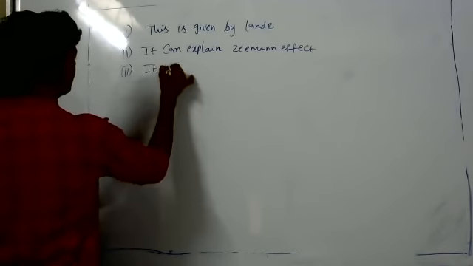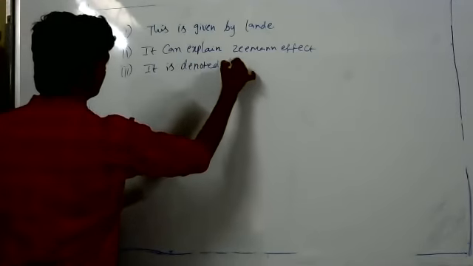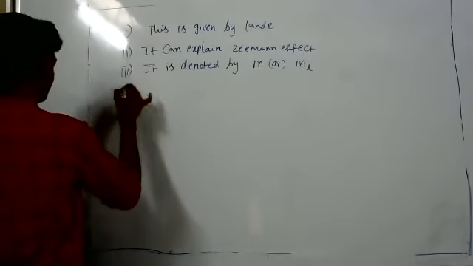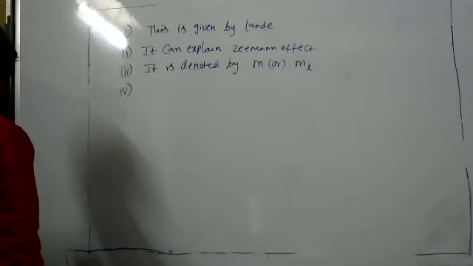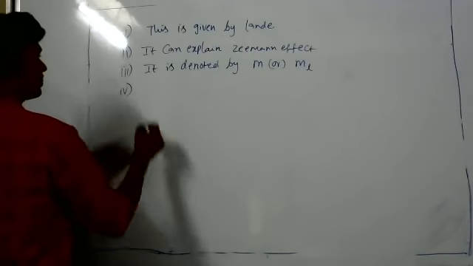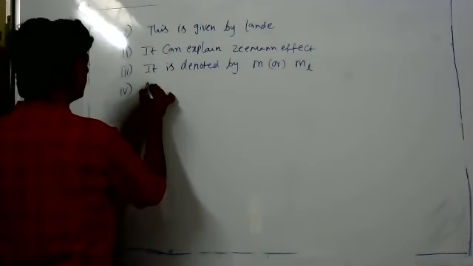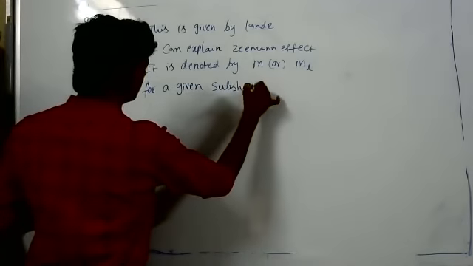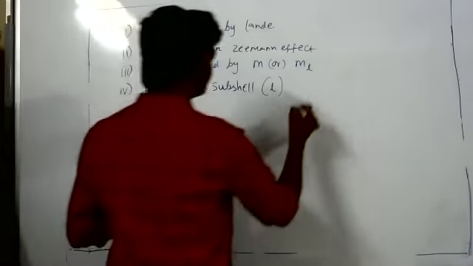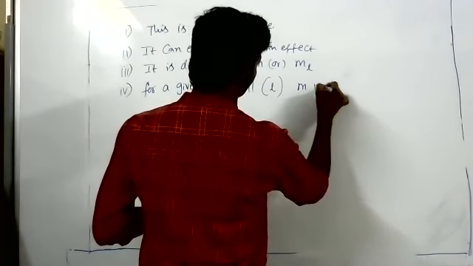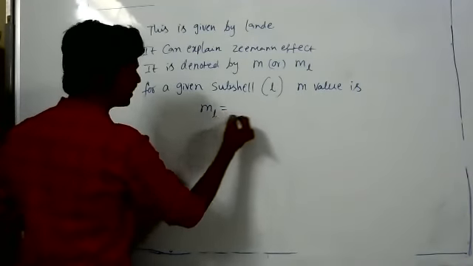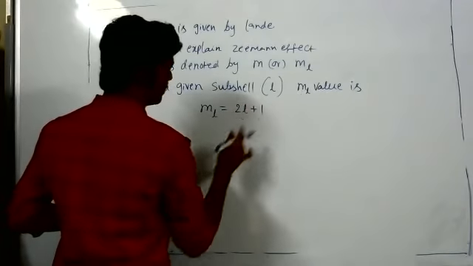It is denoted by M or M suffix L. For a given subshell with L, the number of M values is 2L plus 1.